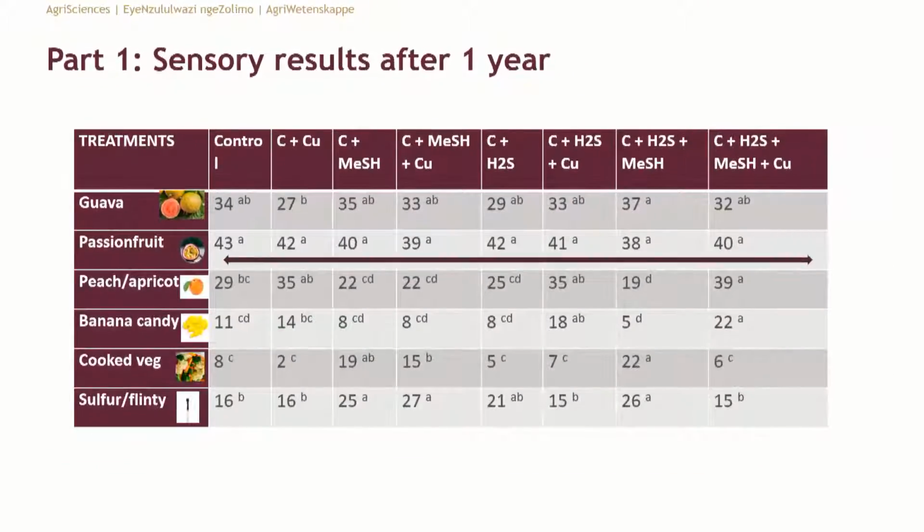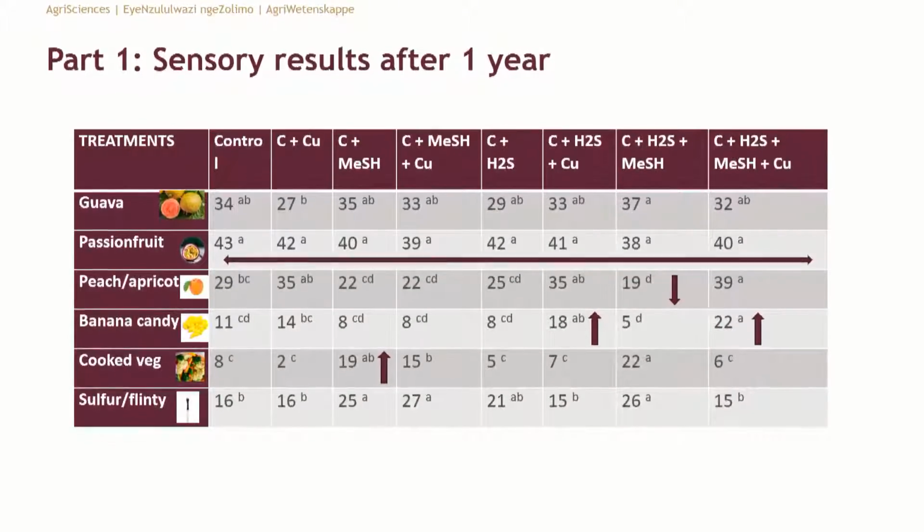And then the last one is after 1 year. Again, passion fruit at this stage was quite constant, and I think this is because the 3-MHA levels were quite constant. It's relatively the same at that time of the experiment. The methanethiol also decreased a bit the peach apricot flavor. And interesting, in some treatments where there was more copper, we started to find more banana candy flavor, which we think could be that the copper perhaps bound some of the thiols, which gave a bit more expression of certain esters, but we're just speculating on that.